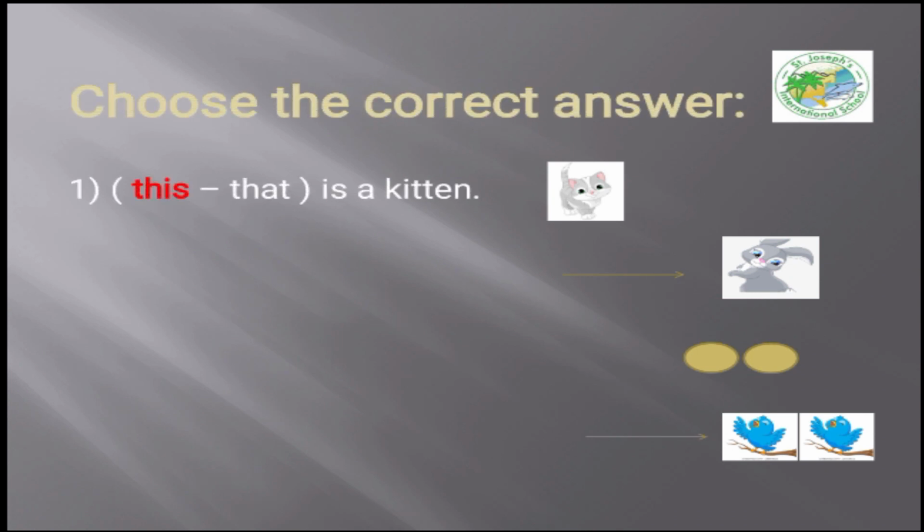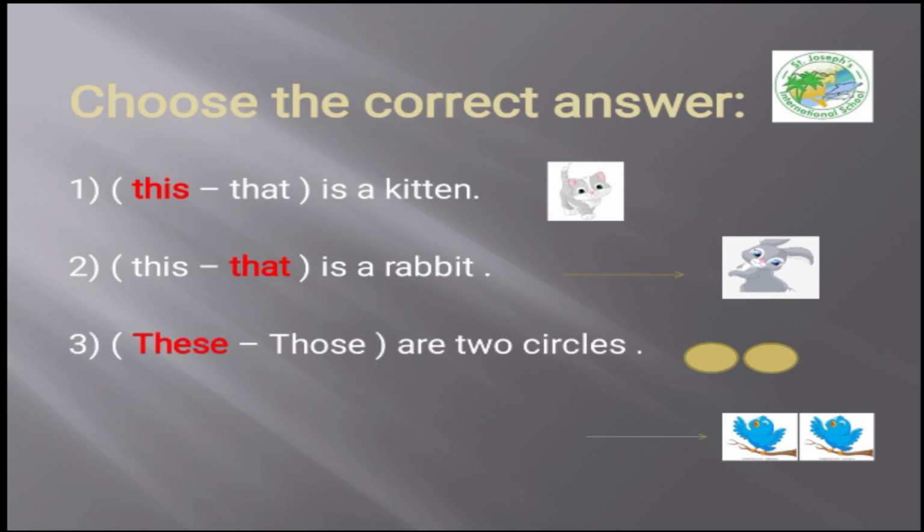Number 1. Okay, here we're gonna choose the correct answer. Can you see this picture of the kitten? Is this kitten close or far from the sentence? Of course, it's close. So we use this or that. This is a kitten. And number 2, the picture of the rabbit, it's far from the sentence. So we use that is a rabbit. That, not this. Okay, what about number 3? The 2 circles here are close to the sentence, so we use the word these, not those.